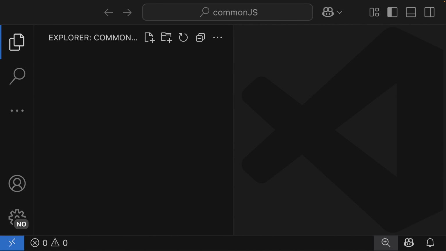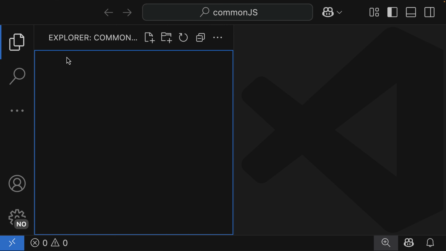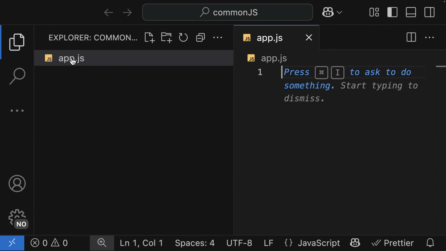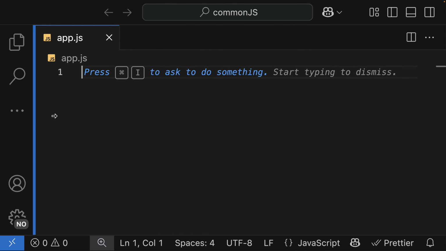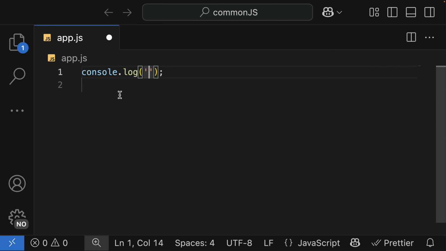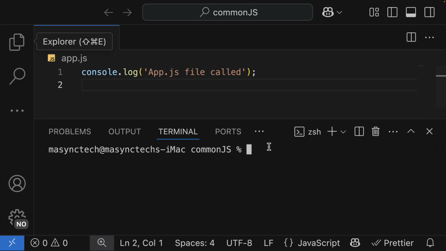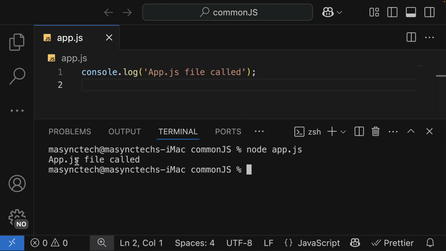Now let's begin with the module system. I'm going to have a file called app.js. And note that the module system helps us to reuse code. Now let's have some simple code here. On this file, let me avoid the AI stuff. We are going to console.log that the app.js file was called or executed. I'm going to use Node to run this file: node app.js, and I got the "app.js file called" message, which is this one.